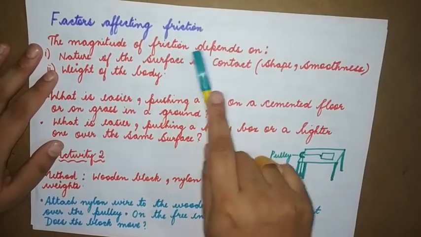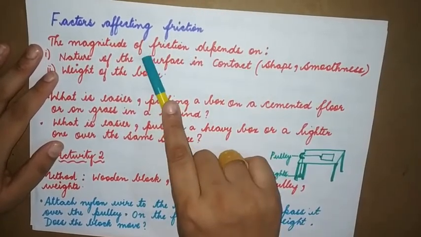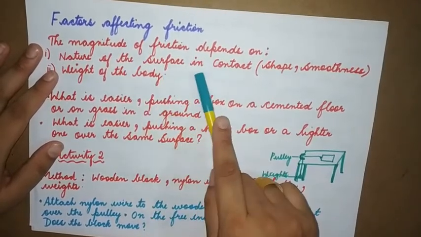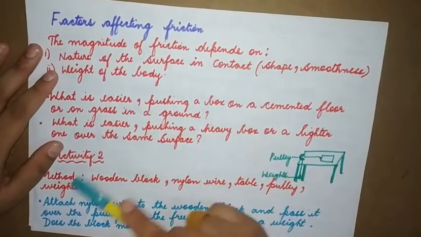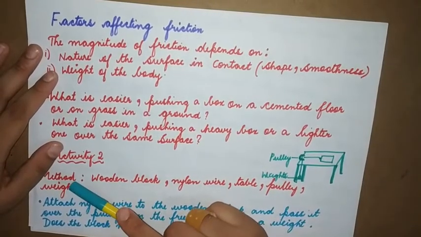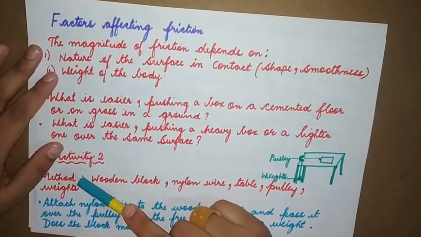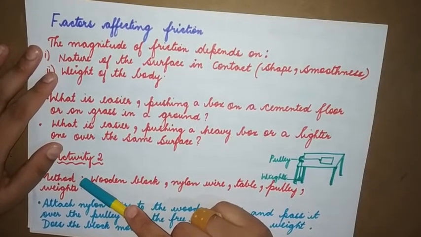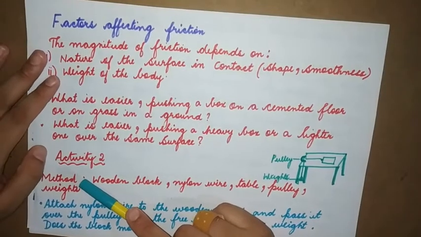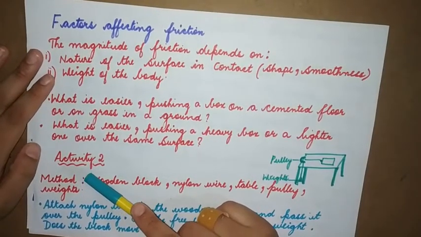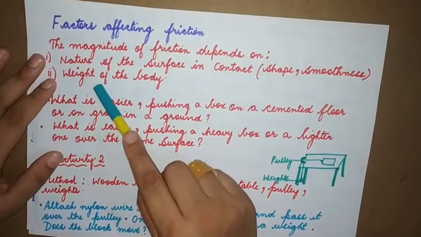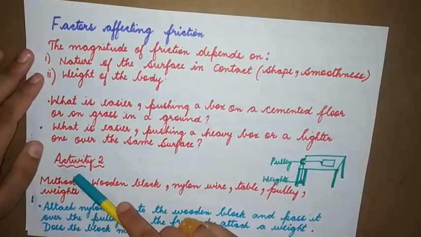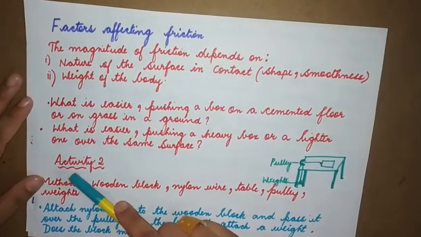The magnitude of friction, when I say magnitude, the amount of force of friction, depends on the nature of the surface in contact, whether the surface is smooth or rough. If the surface is smooth, then the friction is less. If the surface is rough, then the friction is more. Even the shape also has an important role in determining the frictional force. Even the weight of the body is an important factor that is affecting friction.